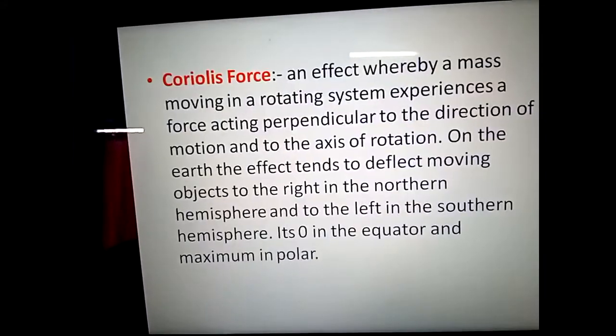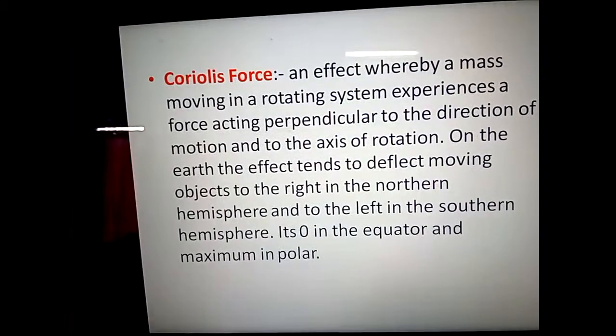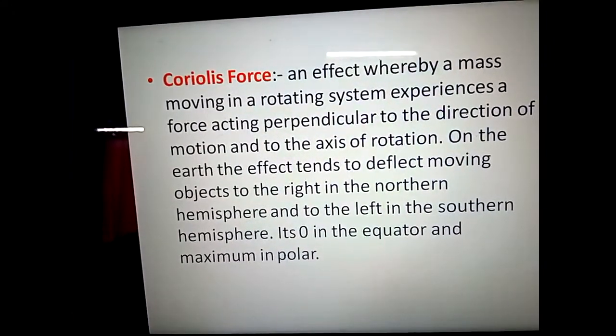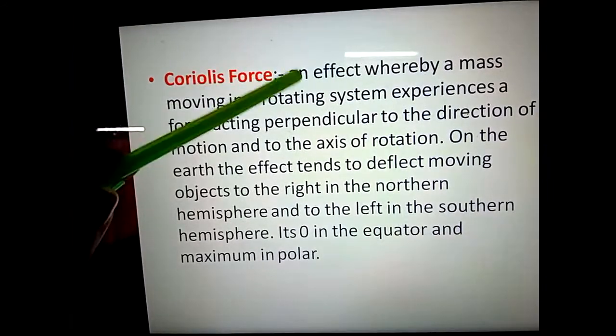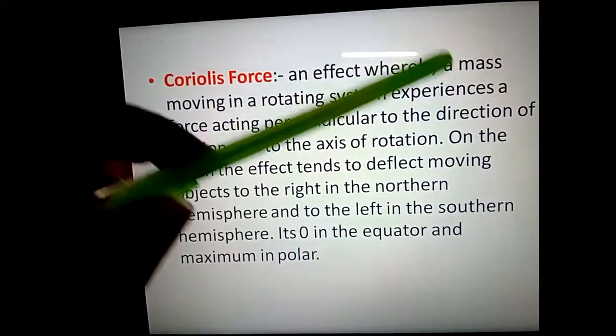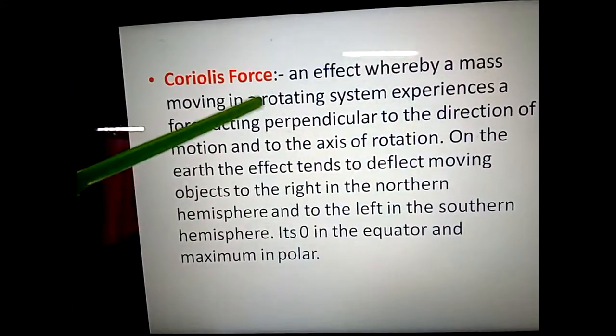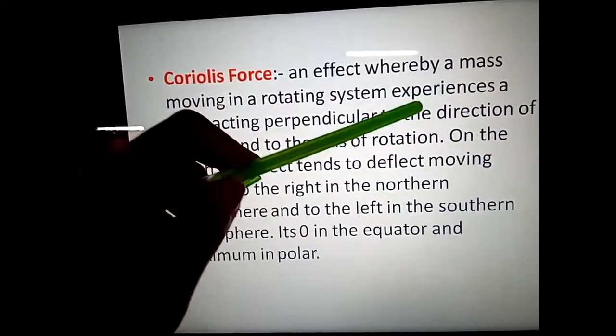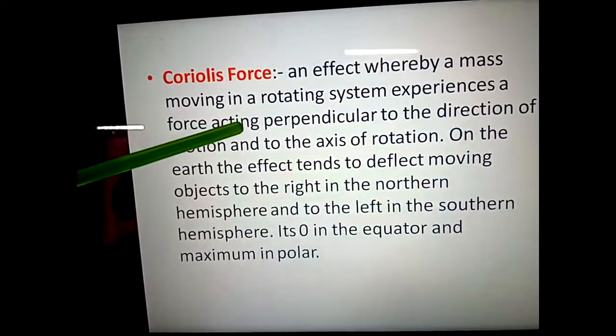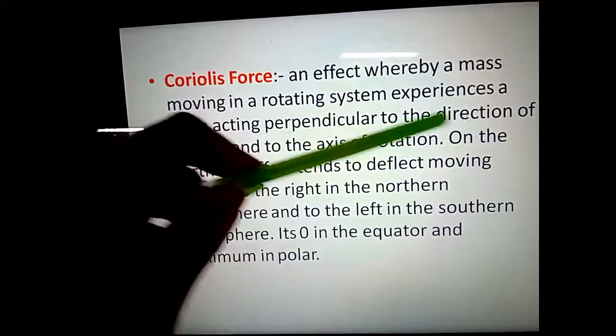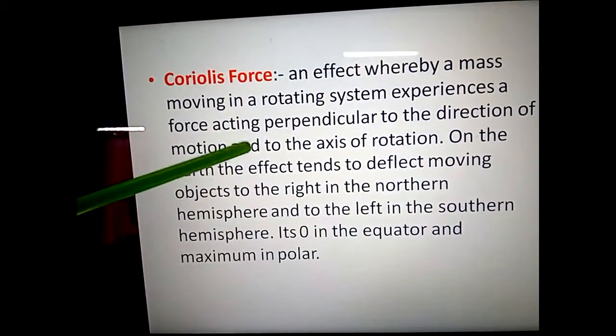So what is Coriolis force? The Coriolis force is an effect whereby a mass moving in a rotating system experiences a force acting perpendicular to the direction of the motion and to the axis of the rotation.